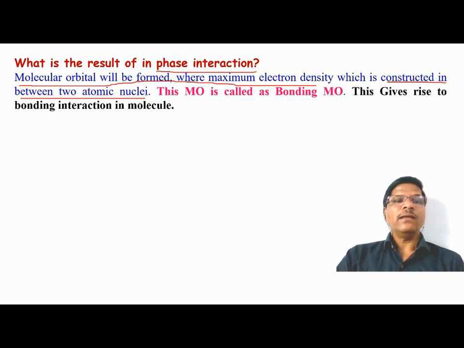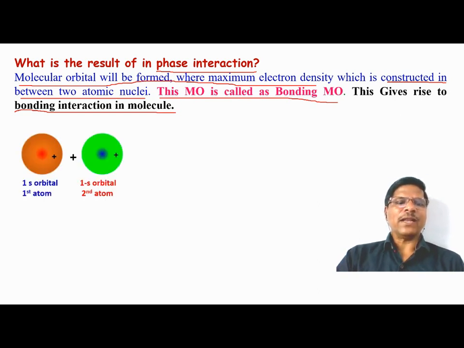So when in-phase interaction takes place, summation of the waves takes place, and this results in a molecular orbital where there is maximum electron density between two atomic nuclei. Such a molecular orbital is called a bonding molecular orbital, and this bonding molecular orbital gives rise to bonding interaction in the molecule.